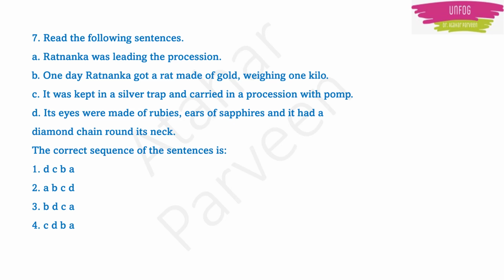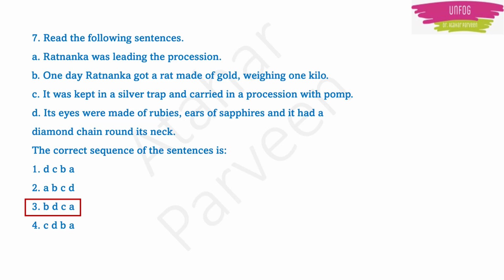Ratnanka was leading the procession. So this looks incomplete, right? Next, one day Ratnanka got a rat made of gold weighing 1 kilo. This looks the first sentence. Usually one day, once upon a time, like that if it starts means that will be the first sentence, right? So keep in mind that B is the first sentence. So see in the options if B is the first sentence in any option. Yes, option 3. There is no other option where B is the first sentence. So things became very easy for us because option 3 only will be the correct answer. In case there are tougher options, go for the next one.